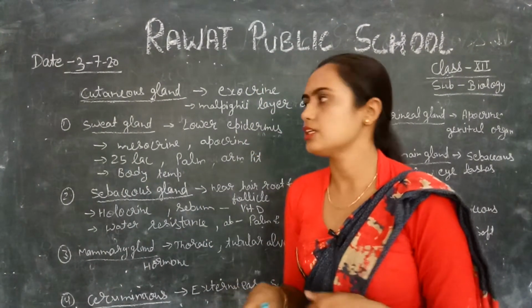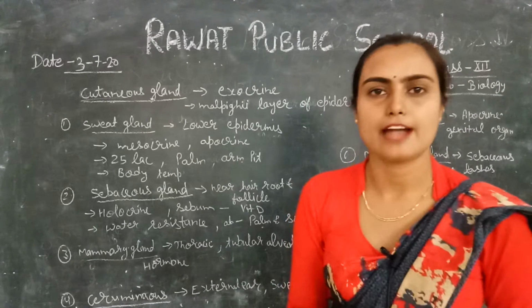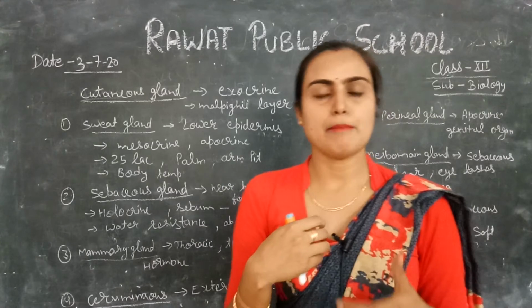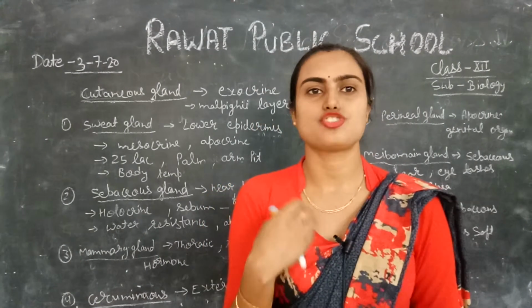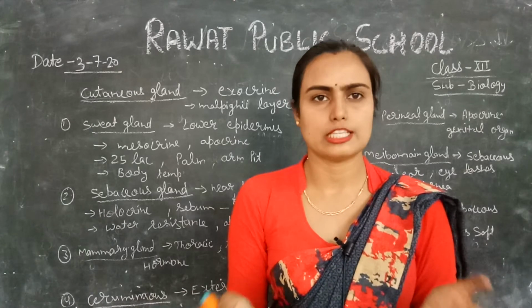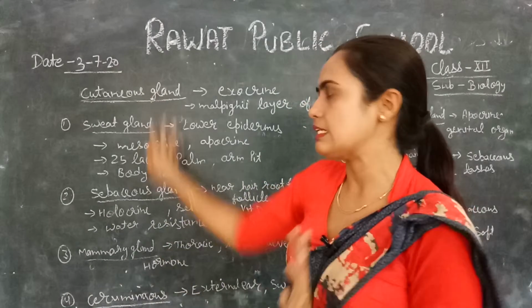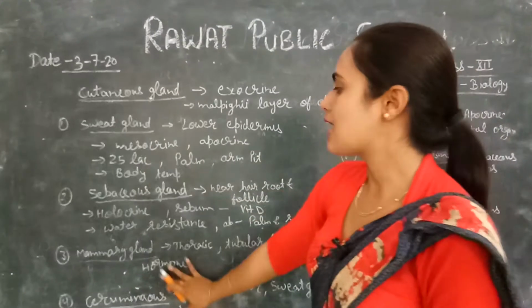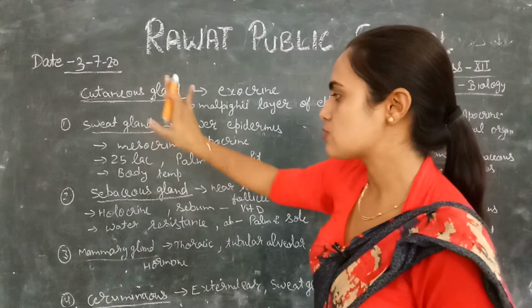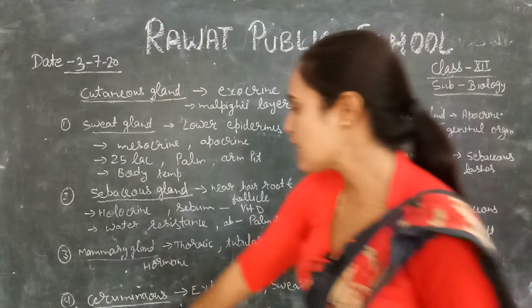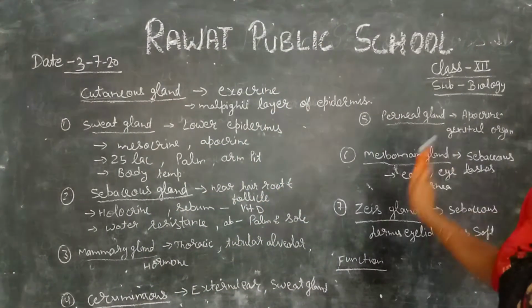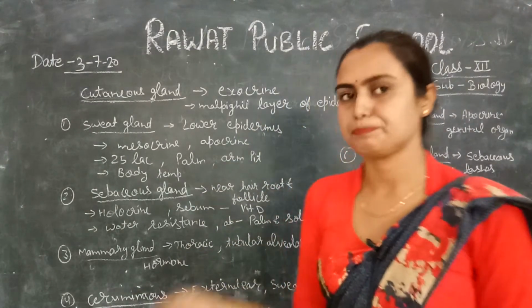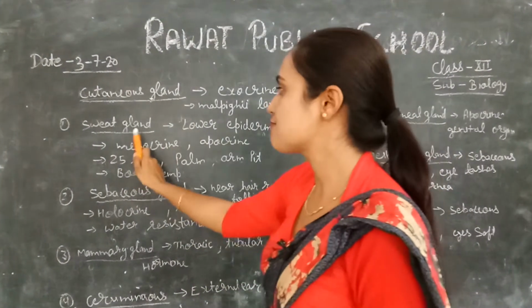Cutaneous means skin. The skin also gives rise to various glands which make your skin healthy and maintain and regulate your body temperature. All these are performed by these glands. So we will discuss one by one all about these glands. The cutaneous glands derived from skin include the sweat gland, sebaceous gland, mammary gland, ceruminous gland, perineal gland, meibomian gland, and so on. These are the derivatives of the skin. We will discuss firstly the sweat gland.